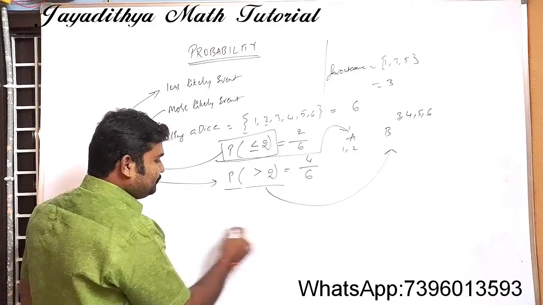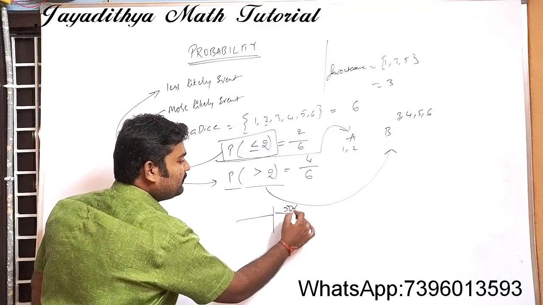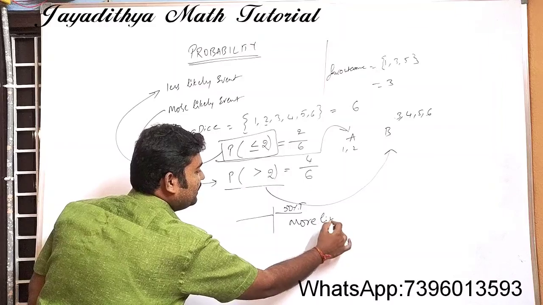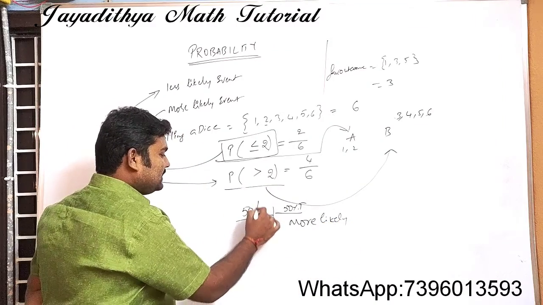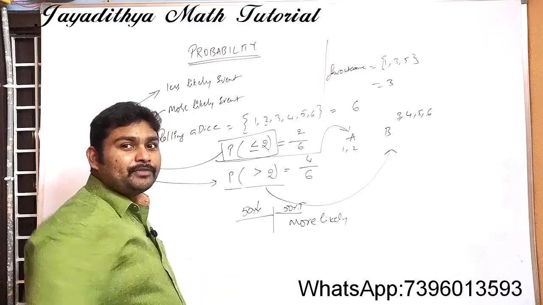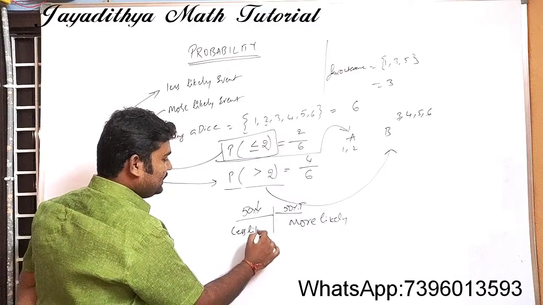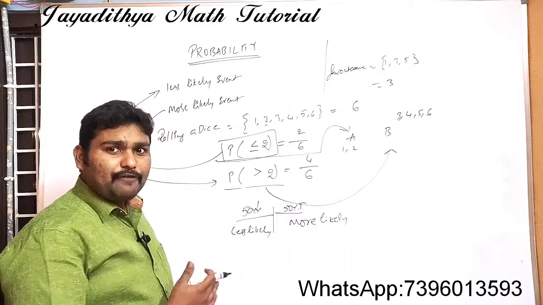Simply we can say that if any event has more than 50% chances, we call that a more likely event. If any event has less than 50% chances, we call that event a less likely event. So have you got it now?